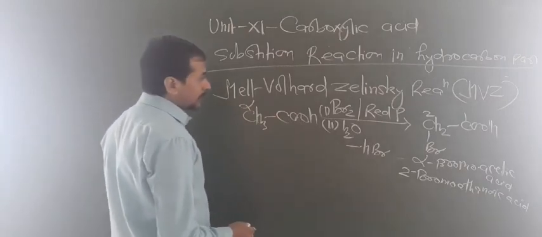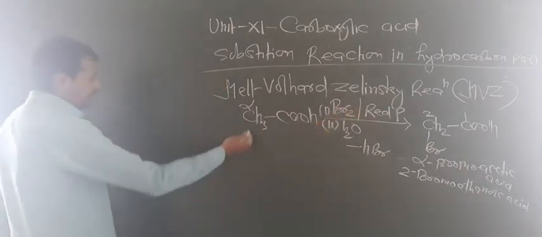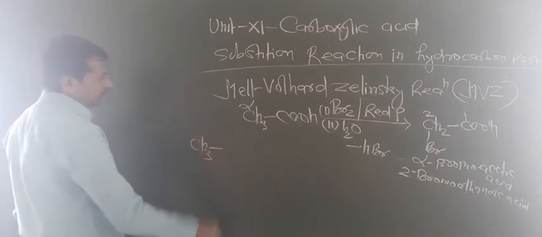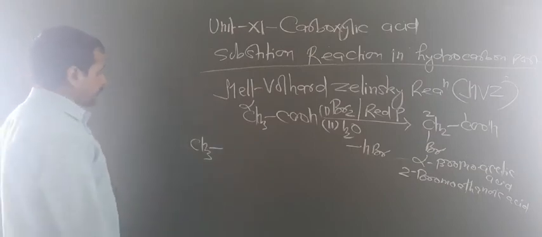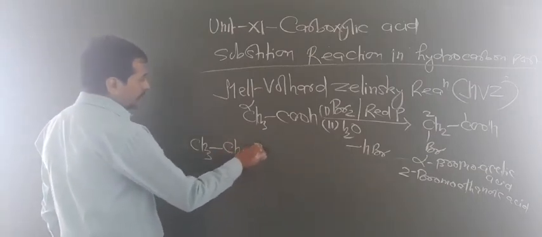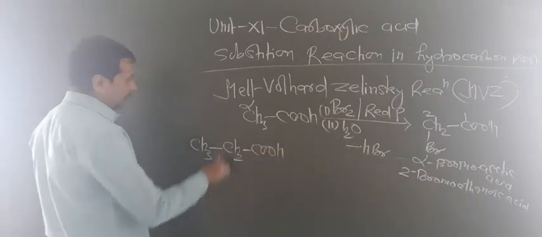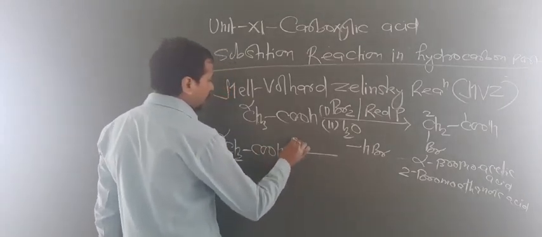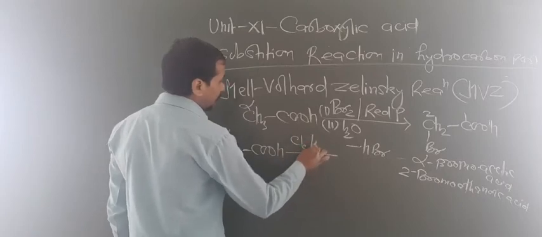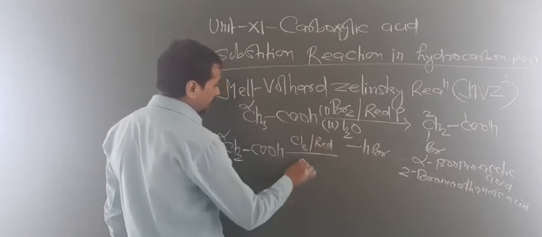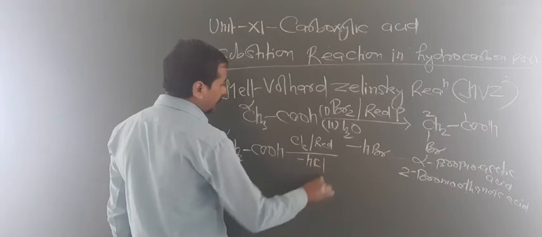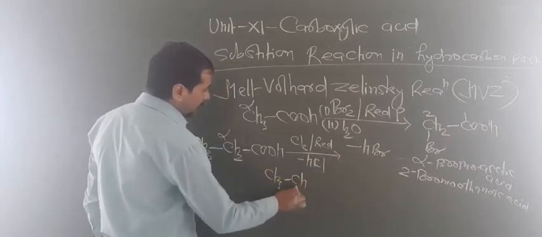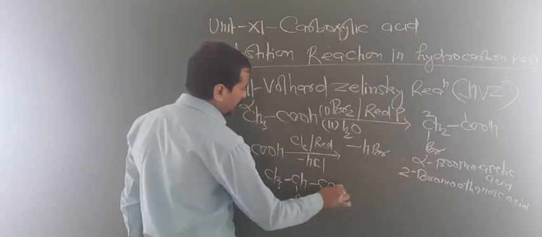Okay. Now what happens if this may be in excess, so they may replace all the hydrogens of the alpha carbon. Now you have taken one more reaction like this, so this is alpha carbon. Now this will react with Cl2 in presence of red phosphorus. So now what happens here, one HCl is removed, so now this will give CH3 CHCl COOH.